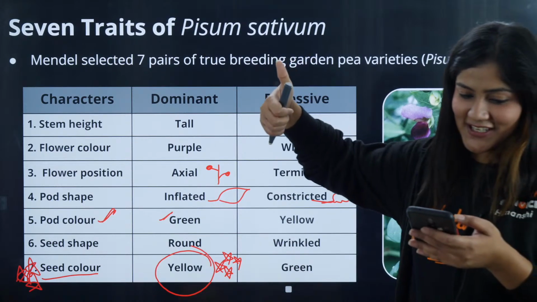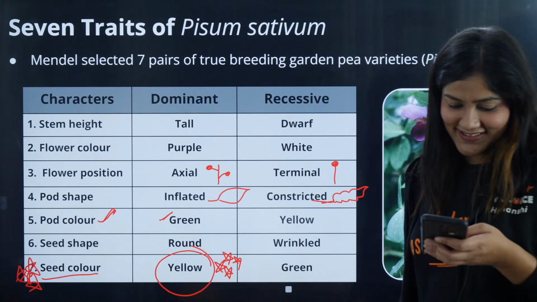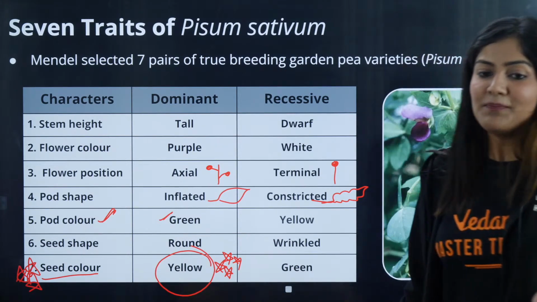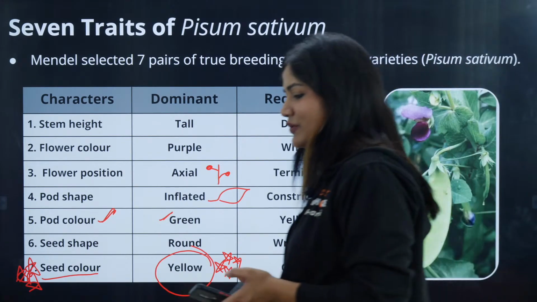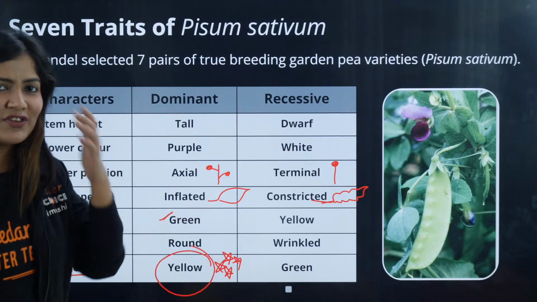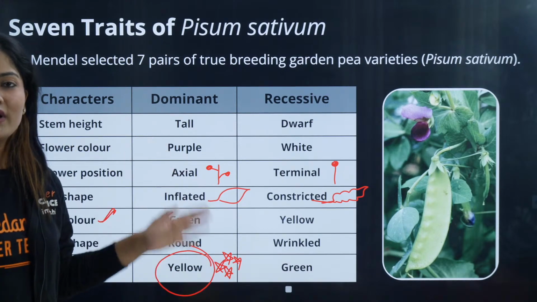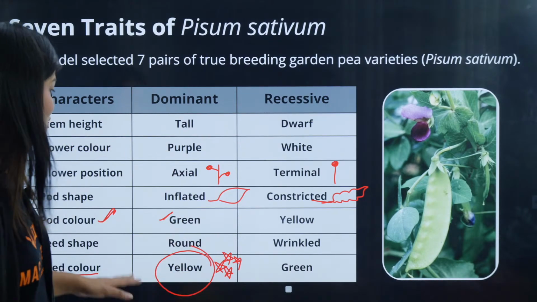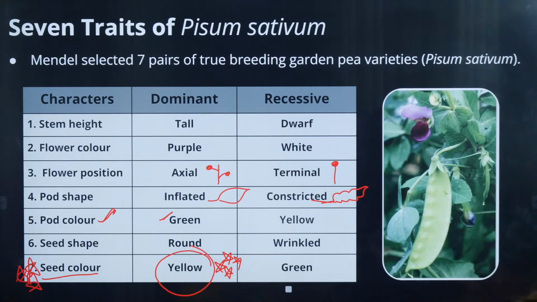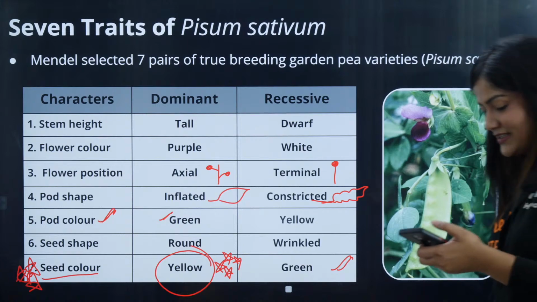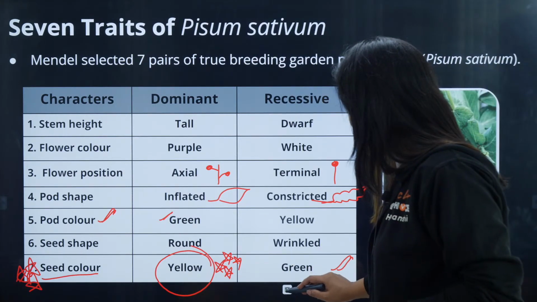Give me a thumbs up. Please remember all of them. I think they are easy to remember. All you have to do is go through them once, twice, or solve certain questions, and you will remember the dominant and the recessive characters. What is more important to remember is the last character, that is your seed color, because this is where you're going to make the error, and the examiner knows this well. So this is very important. Cool. Now let's move forward to the next one.